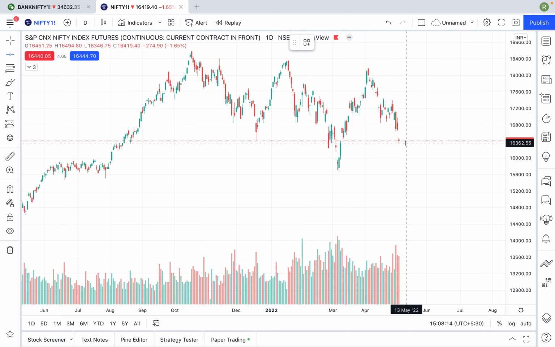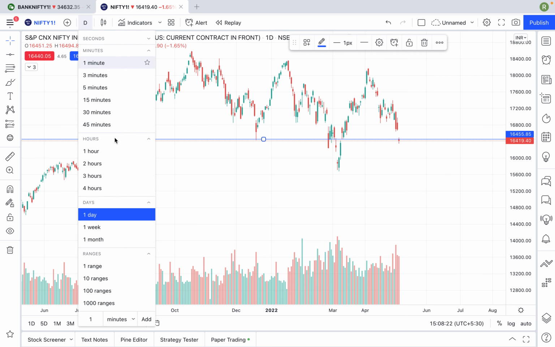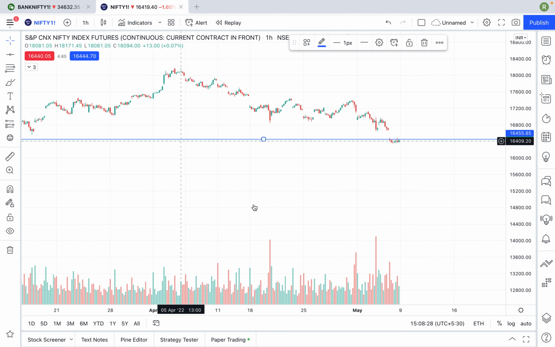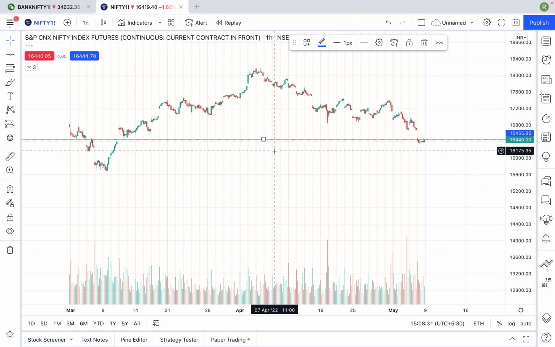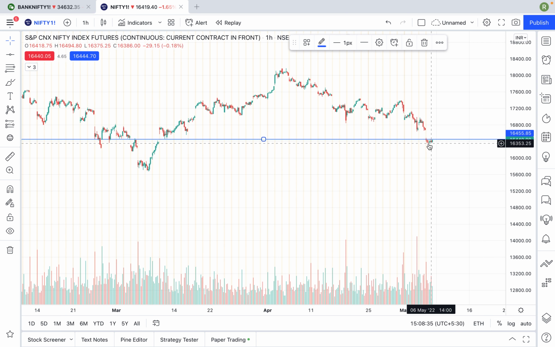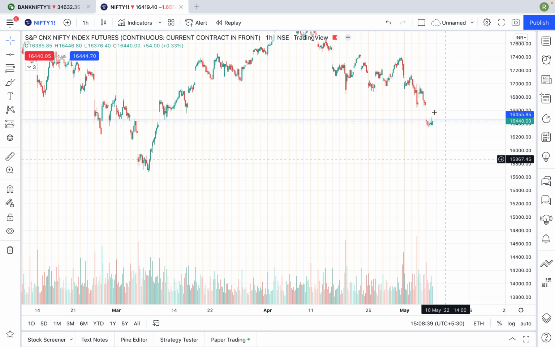So here, coming to this particular point, let's make a small entry in this particular zone and change the time frame to 1 hour. 1 hour, why? Because we are looking at a smaller time frame. What is exactly happening in a smaller time frame of the market? So I did an entry here, exactly at the point where the market is holding some levels.